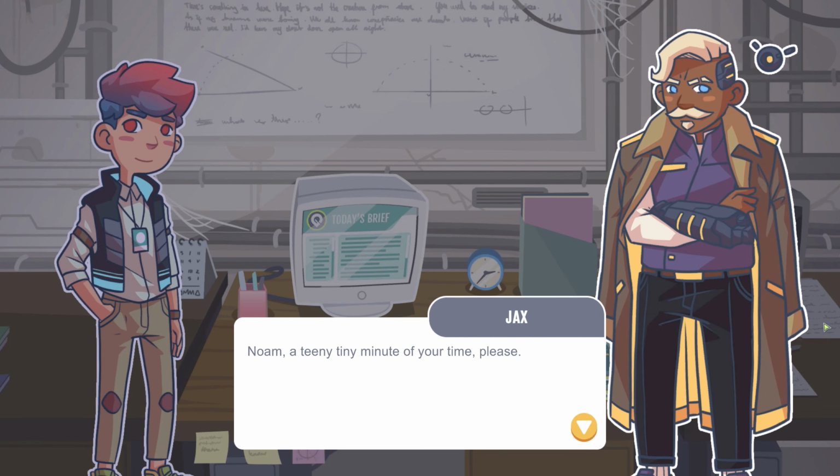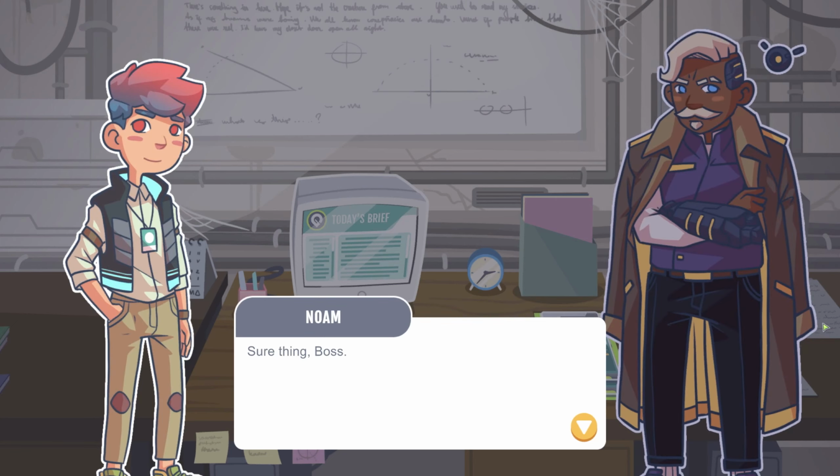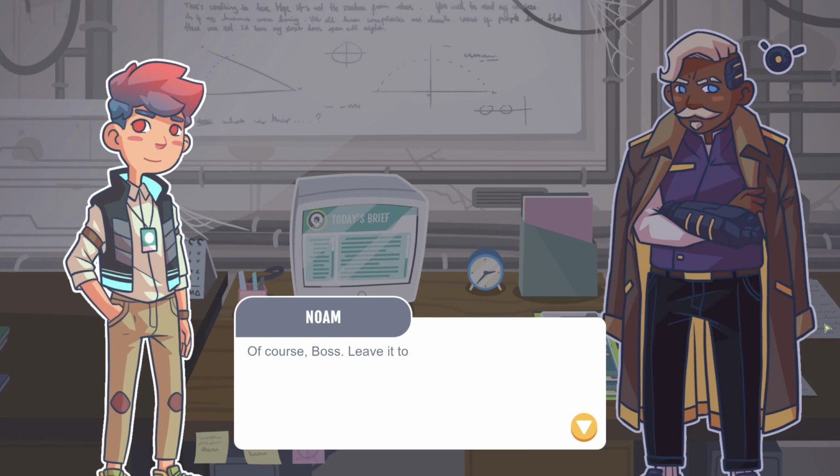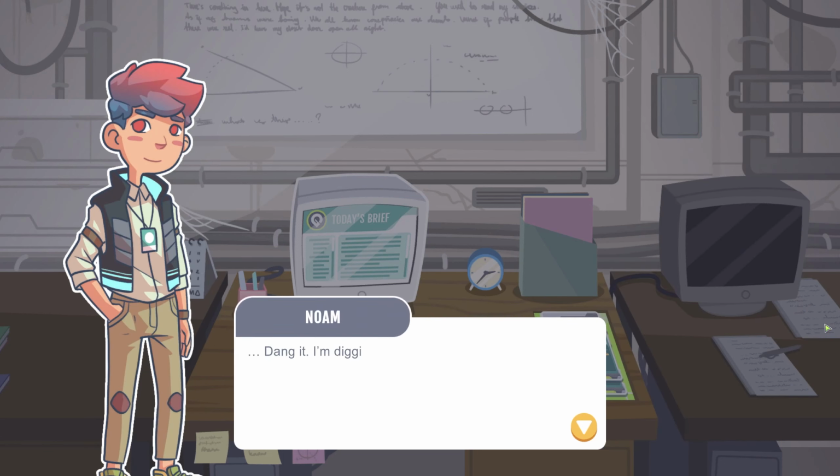Loom, a teeny tiny minute of your time, please. Sure thing, boss. We have received reports that the Resistance decided to send documents through our grammar validation system. Due to the mandatory verified document mandate, these documents are sometimes encrypted. If you come across such a document, report it to me directly immediately. Failure to report is a criminal offense with capital punishment. Of course, boss. Leave it to me. Dang it, I'm digging myself deeper with every minute. I have to get out of this somehow.